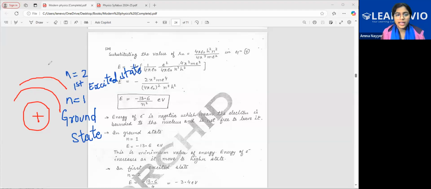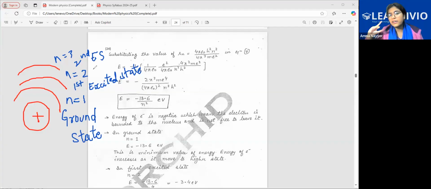Likewise, N is equal to 3 will be called the second excited state, and N is equal to 4 will be the third excited state. It is always one less. If I say 100th excited state, it means the 101st level. The excited state number is always one lesser, because it does not start from 1, it starts from 2.